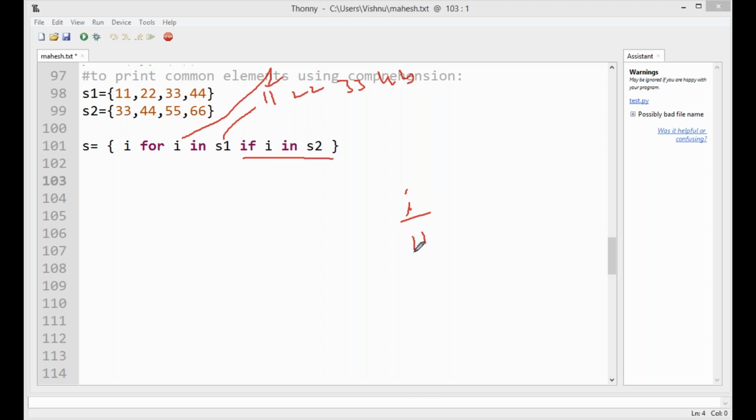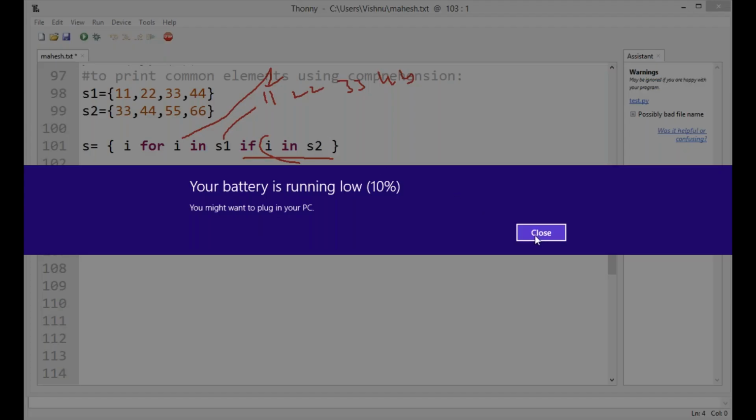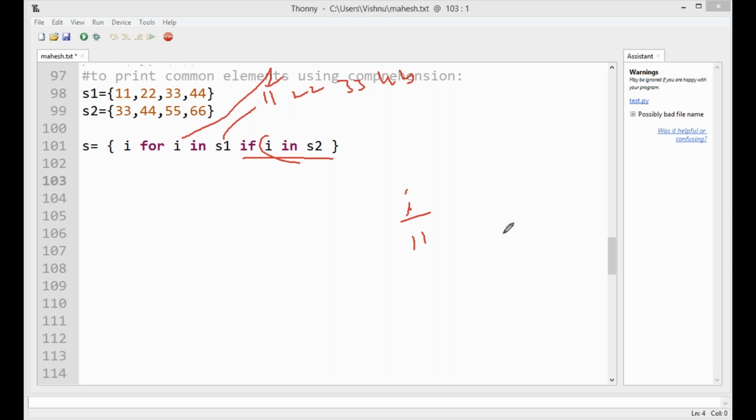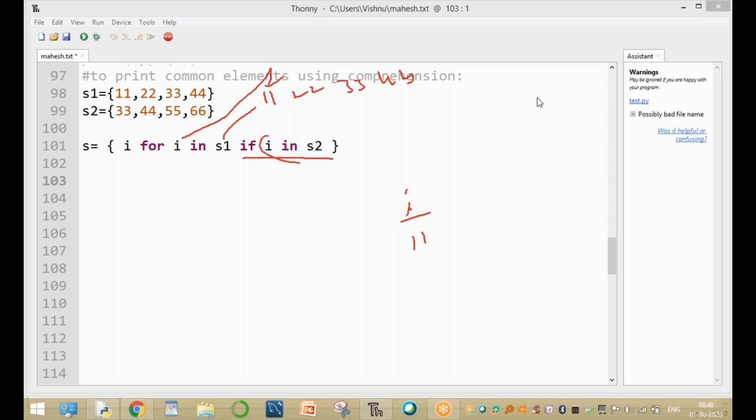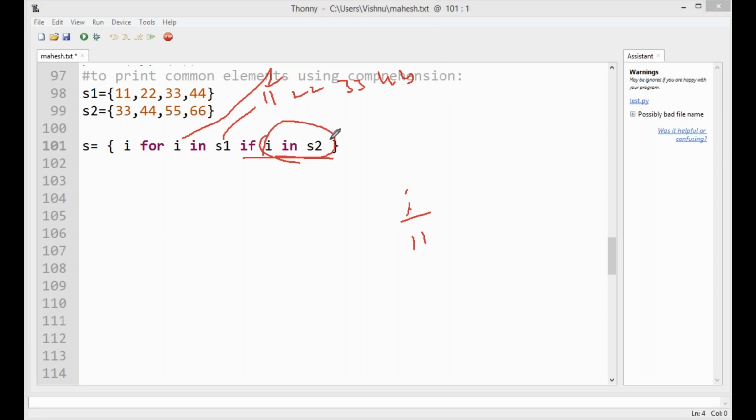After that, checking the condition: if i in S2, that means 11 in S2. This condition uses the in operator, and it gives either a true or false value. If the condition returns true, the value is assigned; here this condition returns false, so this statement is not executed. Again, go back. The i value is 22. If 22 in S2, it returns true or false. This also returns a false value.